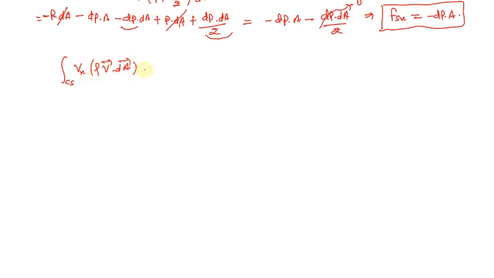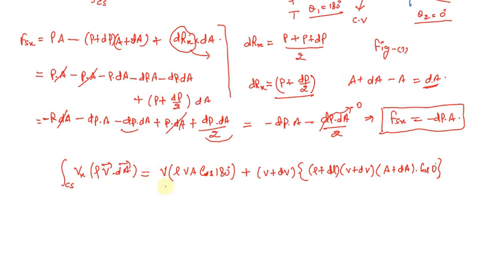If we solve this particular term, we'll have this expression: Vx bracket rho VA cos 180 plus (V plus dV) in curly bracket (rho plus d rho)(V plus dV)(A plus dA) into cos 0, as the angles are 180 degree and 0 degree respectively at the inlet section and the outlet section.